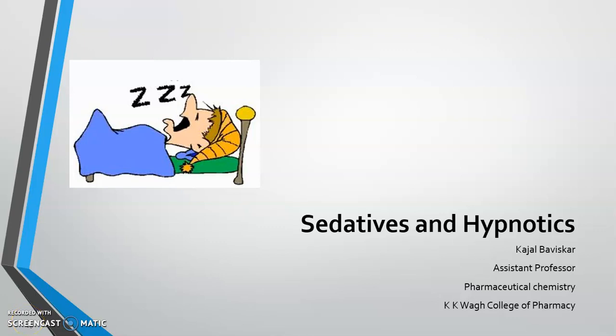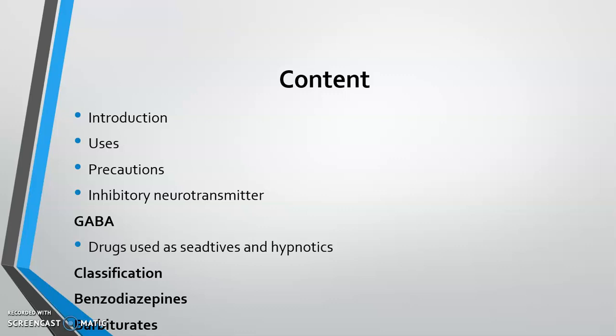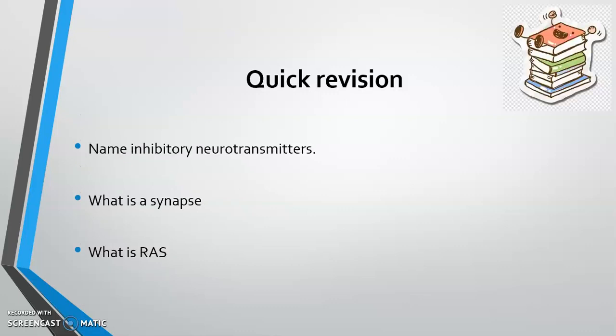Hello students, in this lecture we are going to see about sedatives and hypnotics. So yes, as the name suggests, the drugs which are going to induce sleep. So the contents are introduction, uses, then precautions, inhibitory neurotransmitter, that is GABA, and then we'll see drugs used as sedatives and hypnotics, mainly their classification, benzodiazepines and barbiturates.